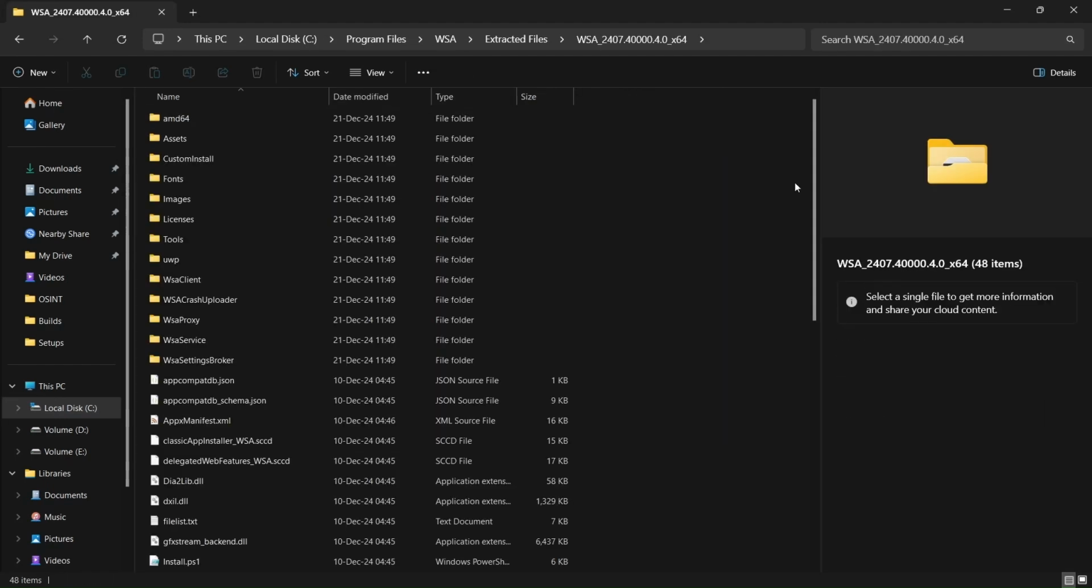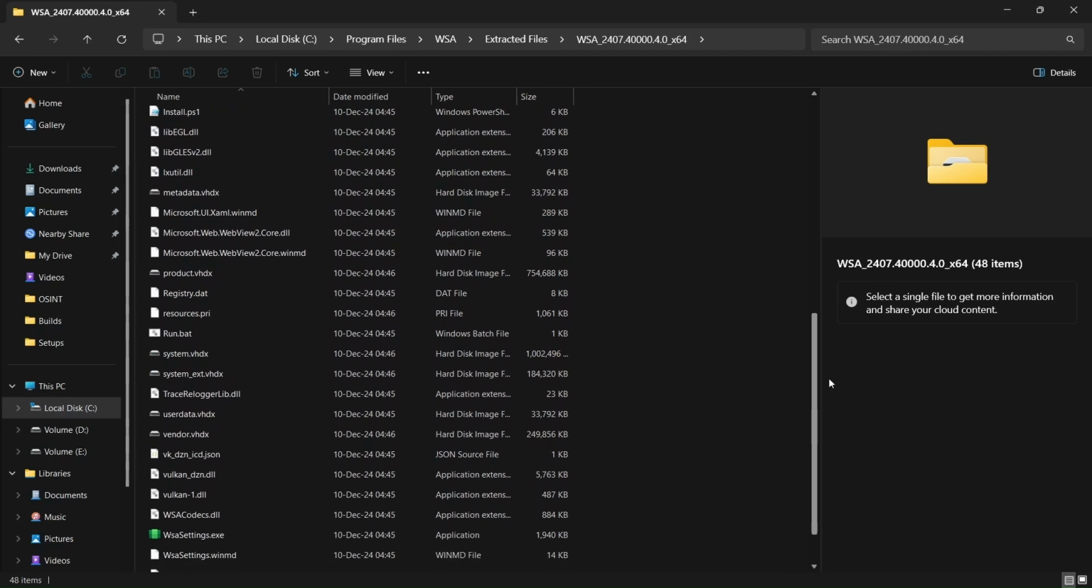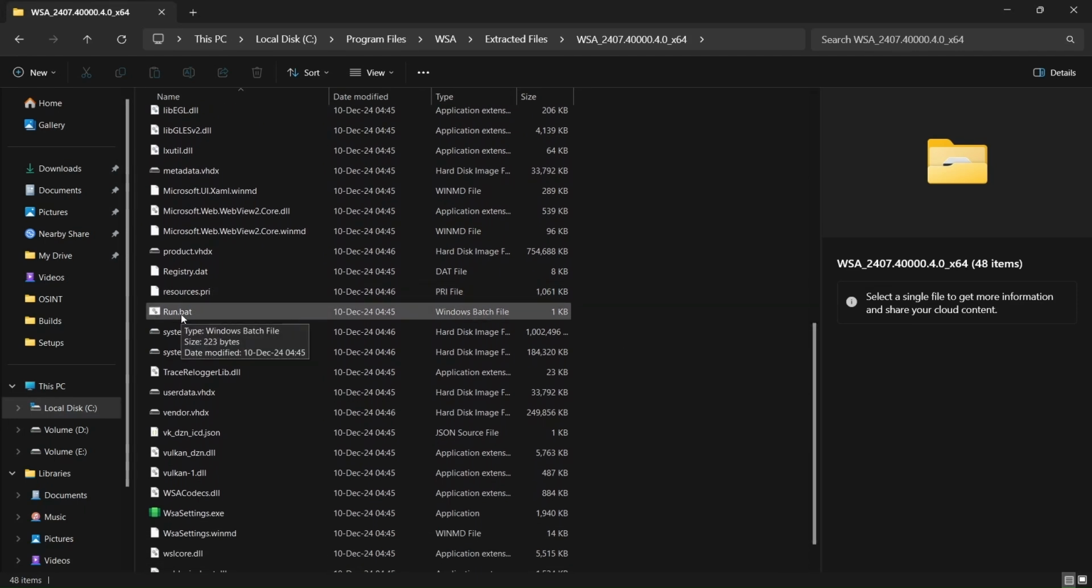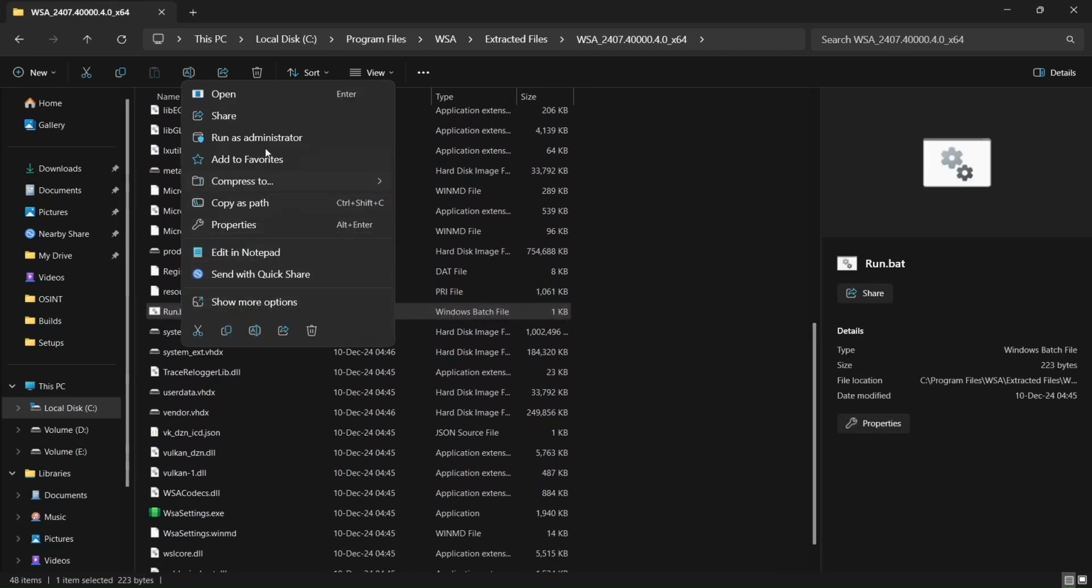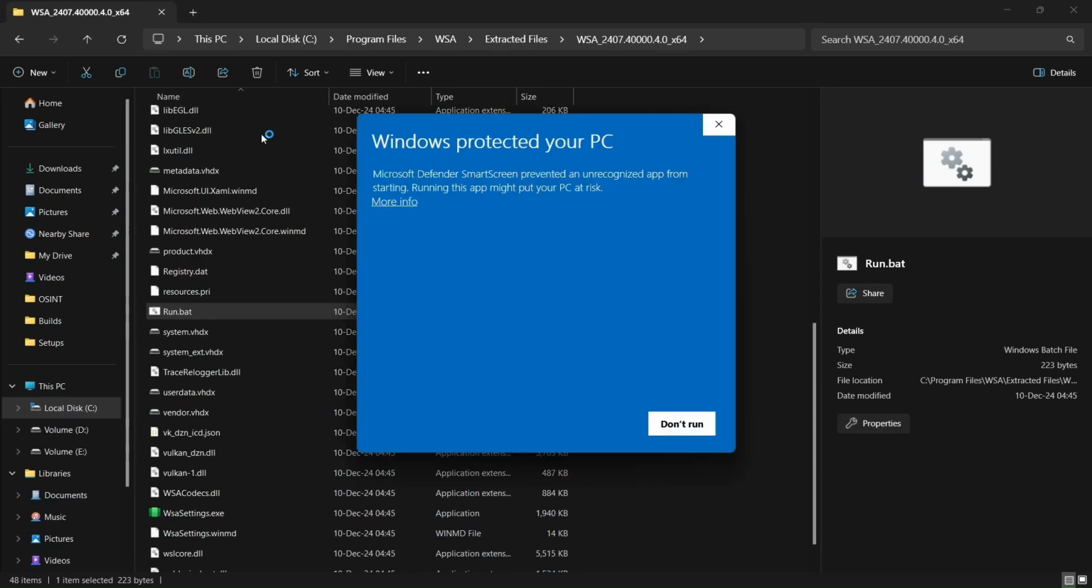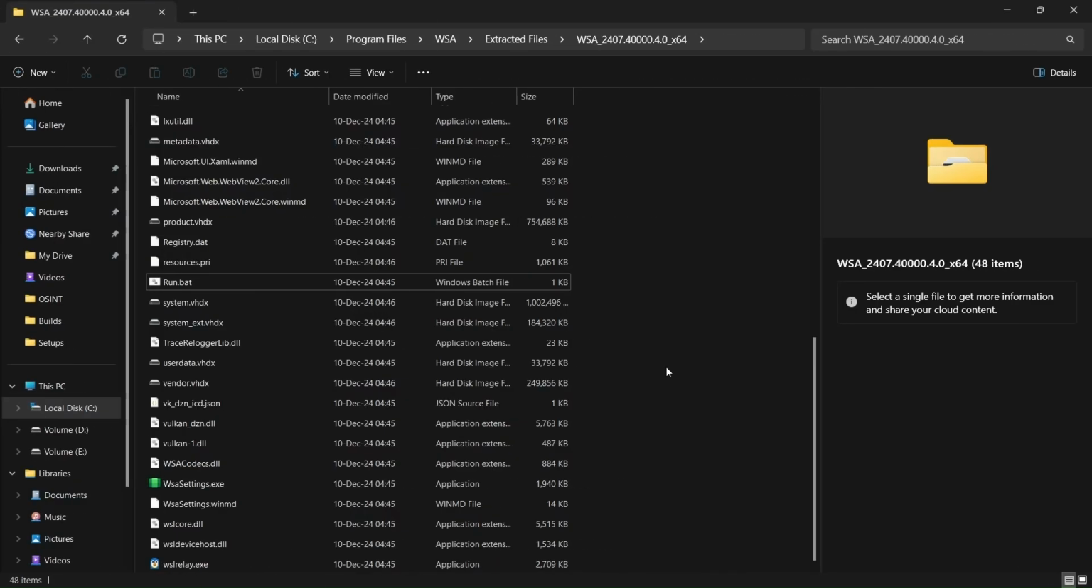Then open the extracted file, scroll down, you'll see a batch file called run. Right-click on it and then run it as an administrator. Ignore the warnings as usual, then run anyway. After all the terminal processes complete, you should be good to go.